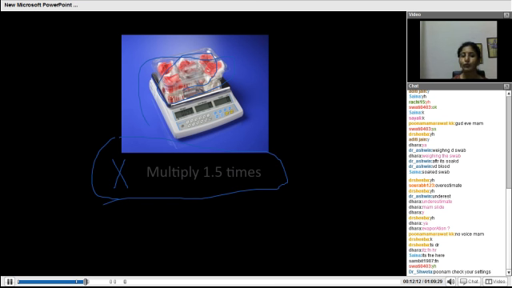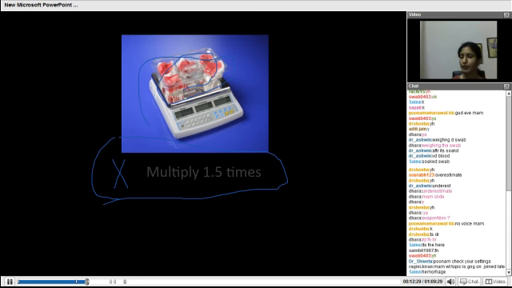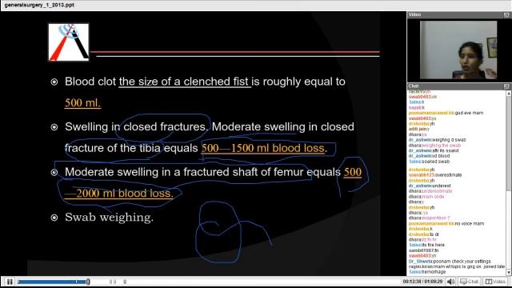So you need to multiply this number by 1.5 times and then you get an estimate of how much blood loss has occurred in the body. Just make a note of this in your keynotes. We are talking about hemorrhage, Ragini, general surgery. We have started hemorrhage, so just switch over to that topic in your keynotes. Add this point regarding the multiplication of that number by 1.5 times in the swab weighing technique. Clear, all of you?